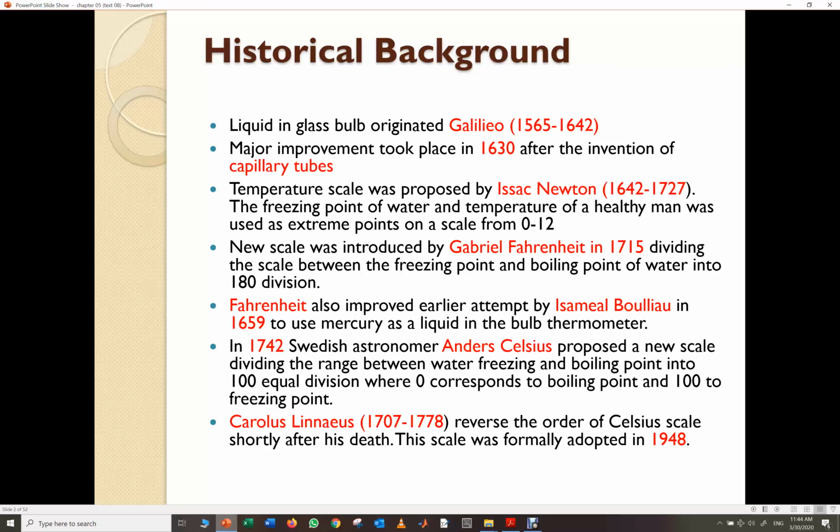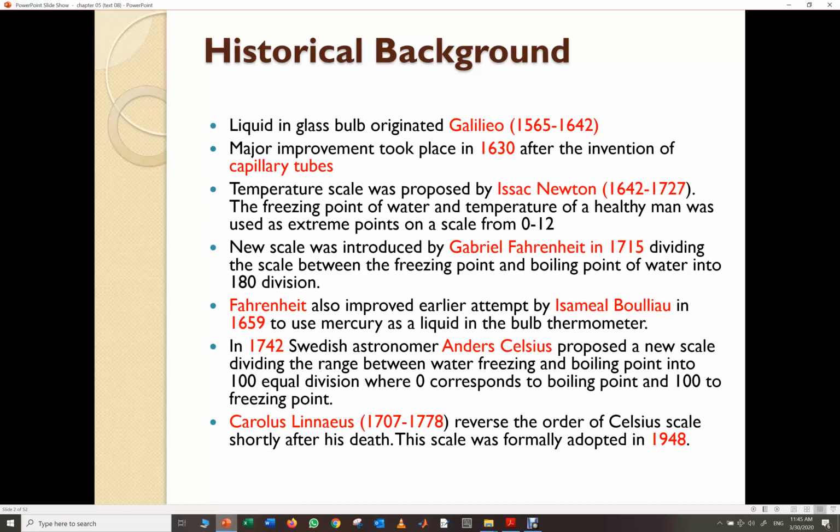New scale was introduced by Gabriel Fahrenheit in 1715, dividing the scale between the freezing point and boiling point of water into 180 divisions. Fahrenheit also improved the earlier attempt by Ismail Bouliou in 1659 to use mercury as a liquid in the bulb thermometer. In 1742, Swedish astronomer Andreas Celsius proposed a new scale dividing the range between water freezing and boiling point into 100 equal divisions, where 0 corresponds to boiling point and 100 to freezing point.